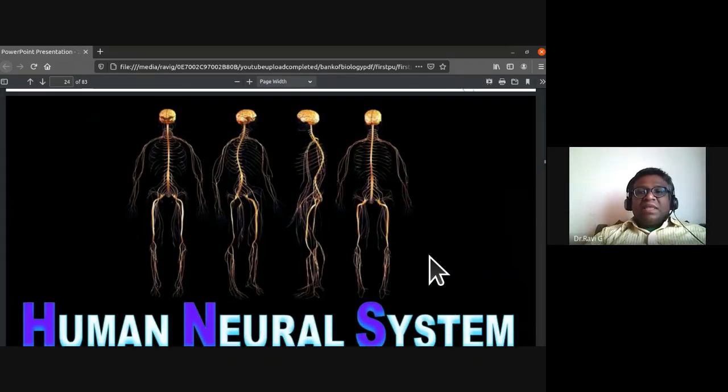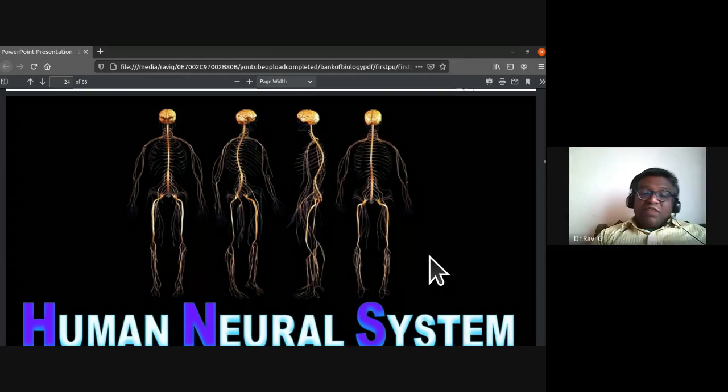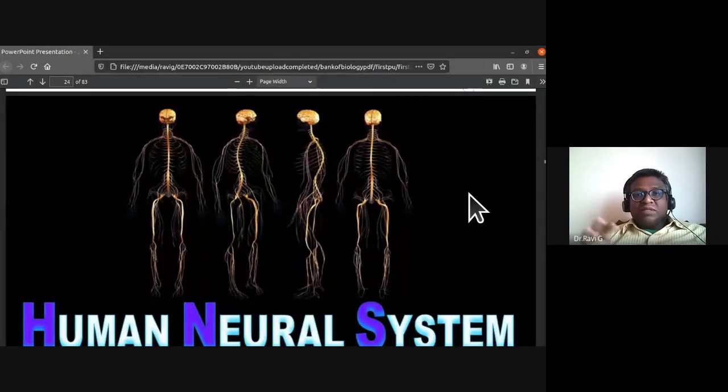After the completion of the different types of synapse we had studied, the electrical synapse and chemical synapse, where electrical synapse is very rare in humans, and chemical synapse is frequently found in human beings with the neurotransmitters. The next thing that we are going to discuss is the human neural system or human nervous system.